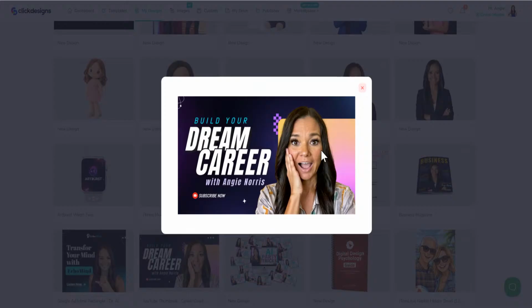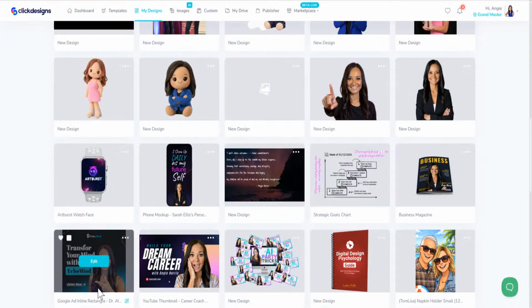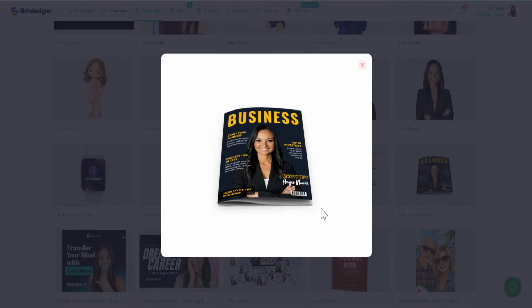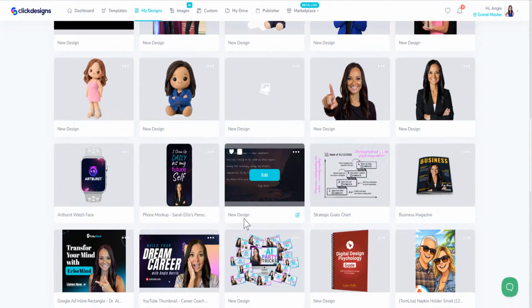We made that together a few weeks ago, where I showed you how to make different expressions, different clothing, and then add it to templates inside of ClickDesigns. You can use pretty much anything you want, from magazine covers. Look at that. That looks really good. That makes me look really powerful and authority driven. And that's what we need when we are a personal brand.